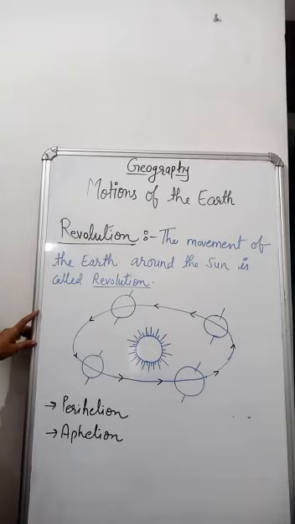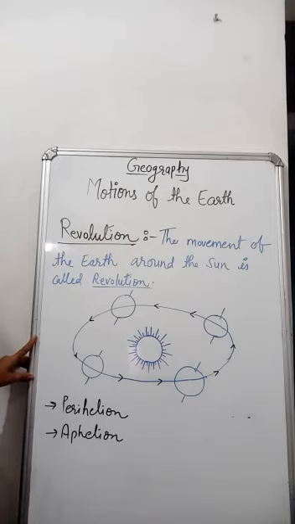The Earth takes 365 days and 6 hours to complete one revolution. While 365 days makes one complete year, 24 hours are added to a year after every 4 years. It means 6 into 4 equals 24 hours to make a complete day. This day is added to the month of February after every 4 years. This is called a leap year, which has 366 days.